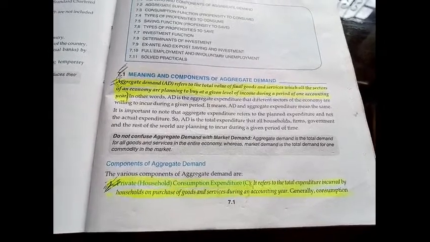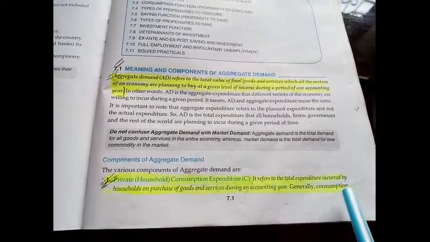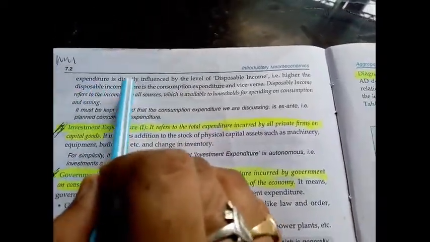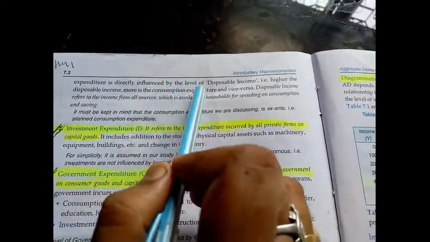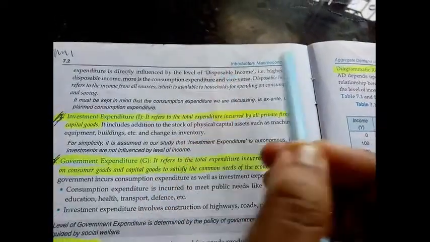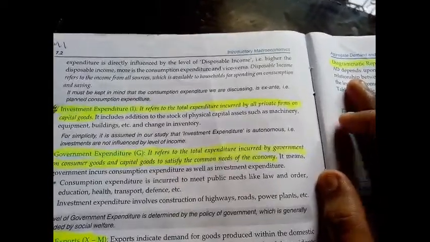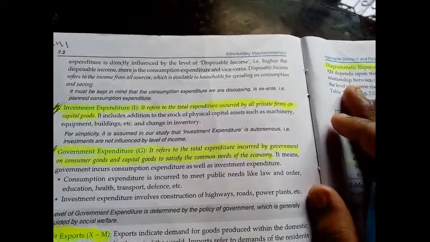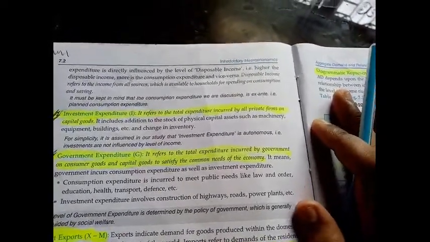Generally consumption expenditure is directly influenced by the level of disposable income. So what is this disposable income, students? It is telling that the consumer spending will depend on the disposable income.